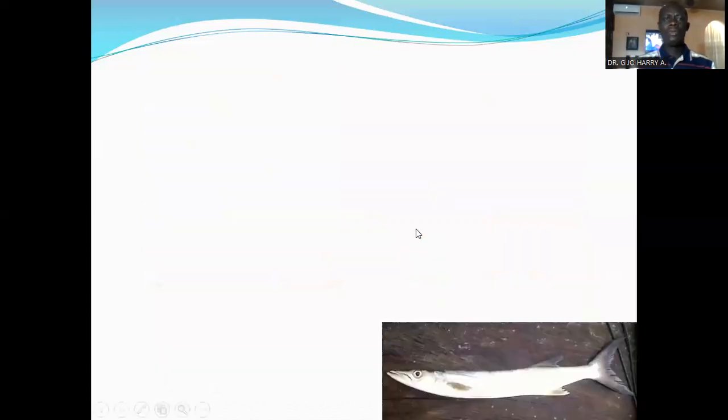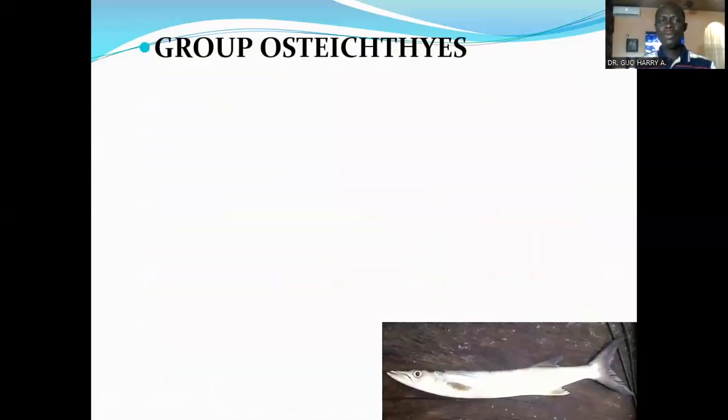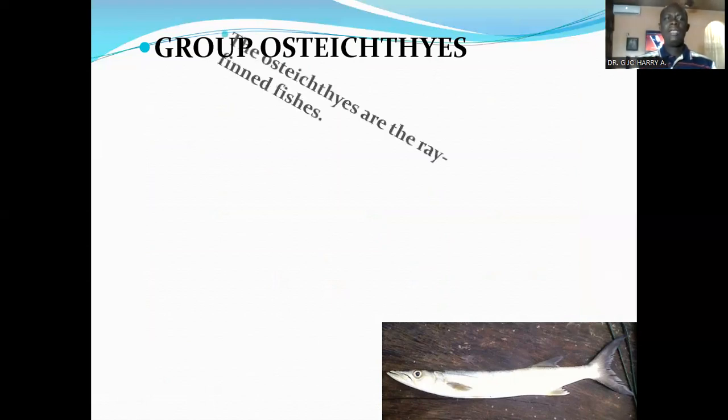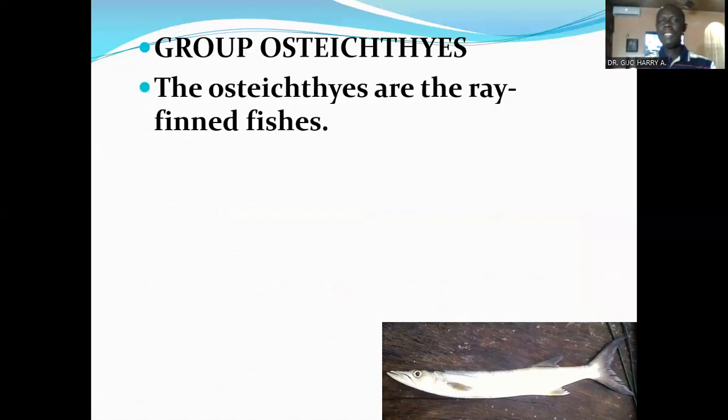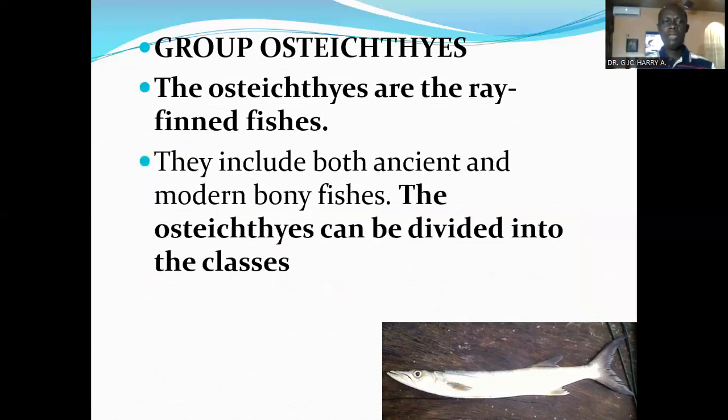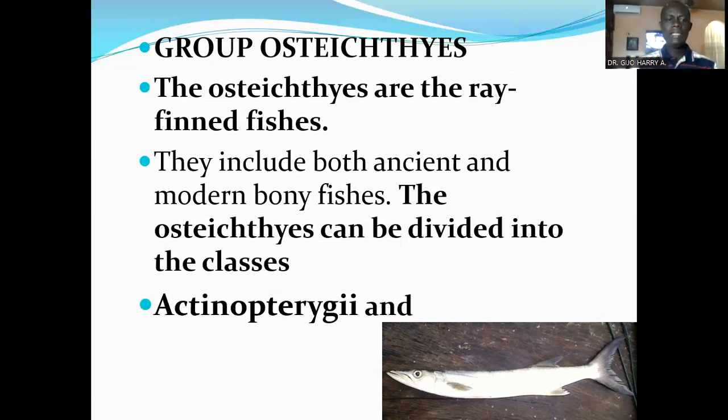Now I want to look at a great group that consists of two classes, the Actinopterygii and the Sarcopterygii. And that group is called the Osteichthyes. The Osteichthyes are bony fishes. They include both ancient and modern bony fishes. The Osteichthyes can be divided into the classes Actinopterygii and Sarcopterygii.